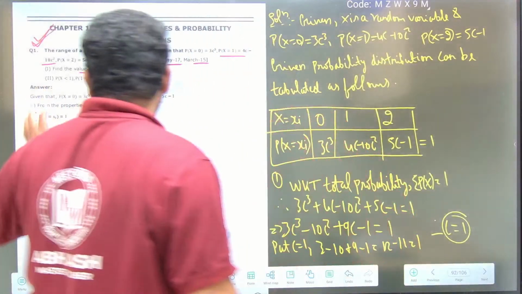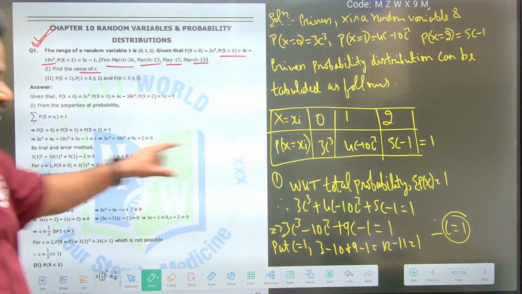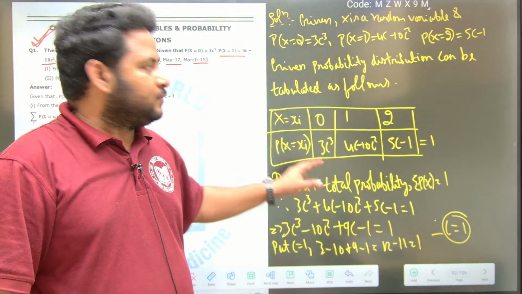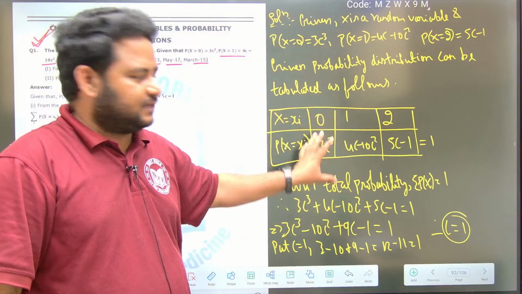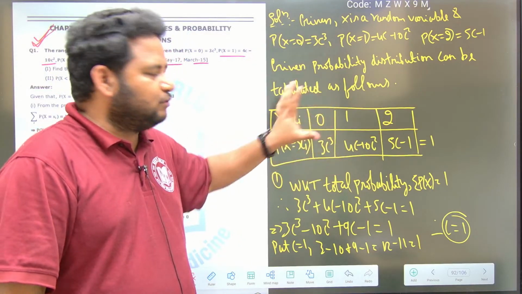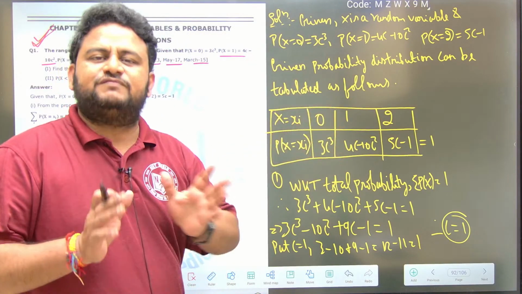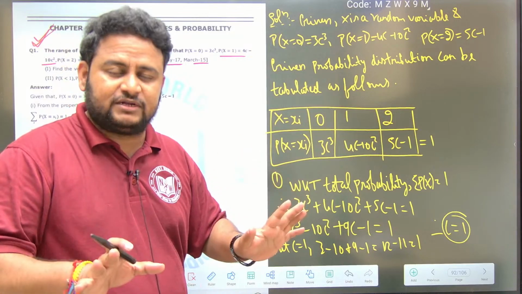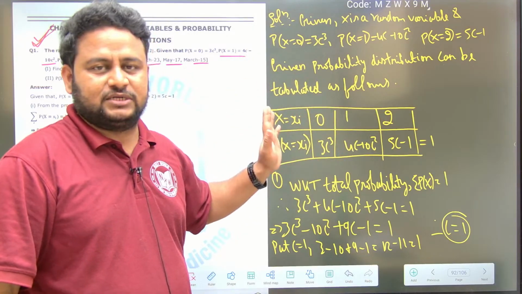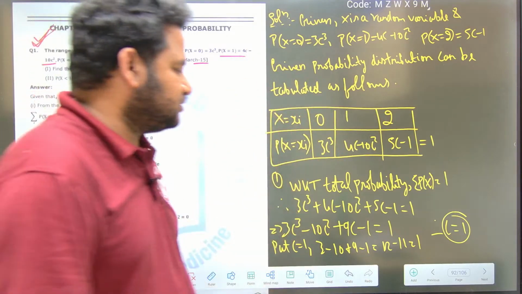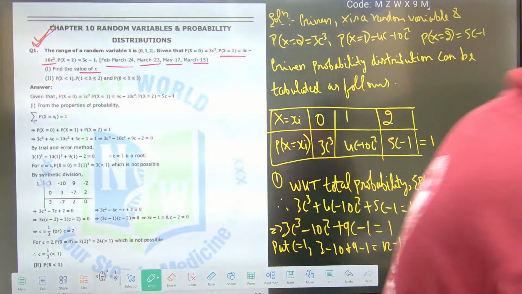Okay, this is the thing. Of course here the solution table is not written, but here we have to write the table. Very important. Whatever they have given, first you make the table, then only you will get full marks, friends. But in some questions when they don't give the table, you yourself have to make the table, the tabulated form of the probability distribution. Clear, friends? This is how you have to solve this question. Now let us move to the next question.